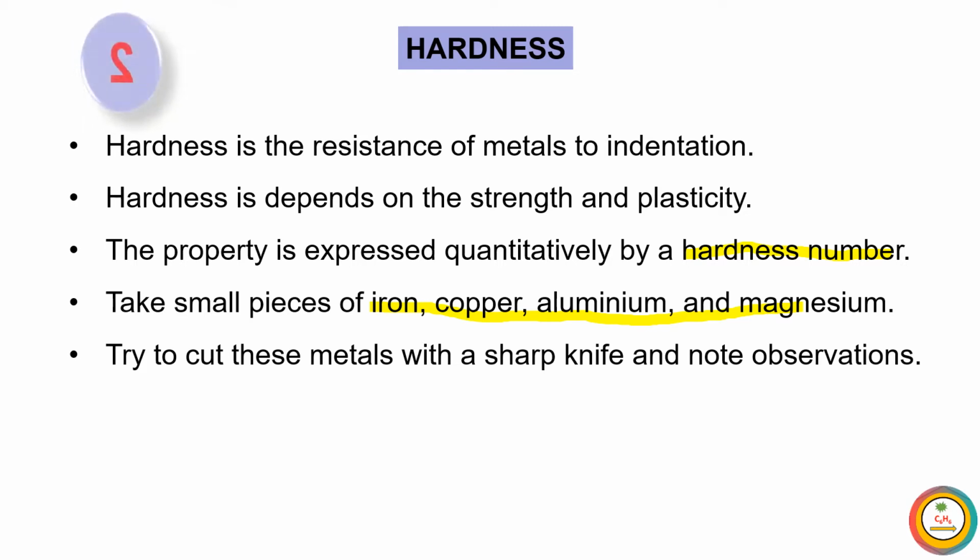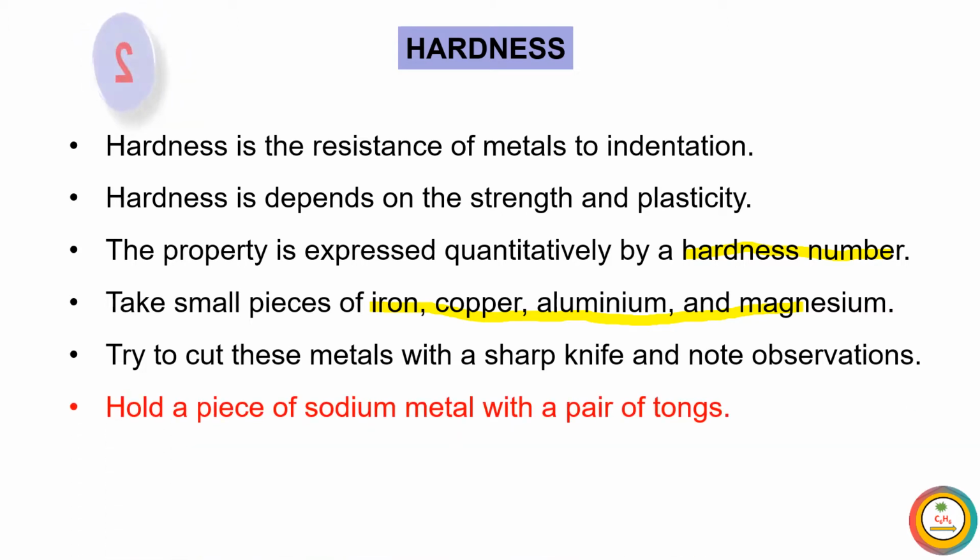But soft metals we can easily cut with a knife. Which are those soft metals? Lithium, sodium, potassium, cesium. These are soft metals. So let's perform an activity. We cannot do this activity at home.